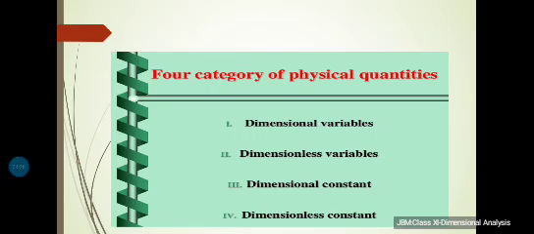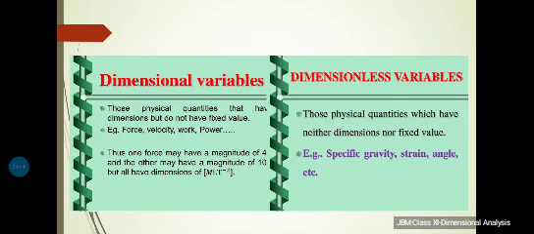So, we have four categories of physical quantities: dimensional variables, dimensionless variables, dimensional constants, dimensionless constants. Those physical quantities that have dimensions but do not have fixed value, for example force, velocity, work, and power. Thus, one force may have a magnitude of 4 and the other a magnitude of 10, but all have dimensions of MLT to the power minus 2.